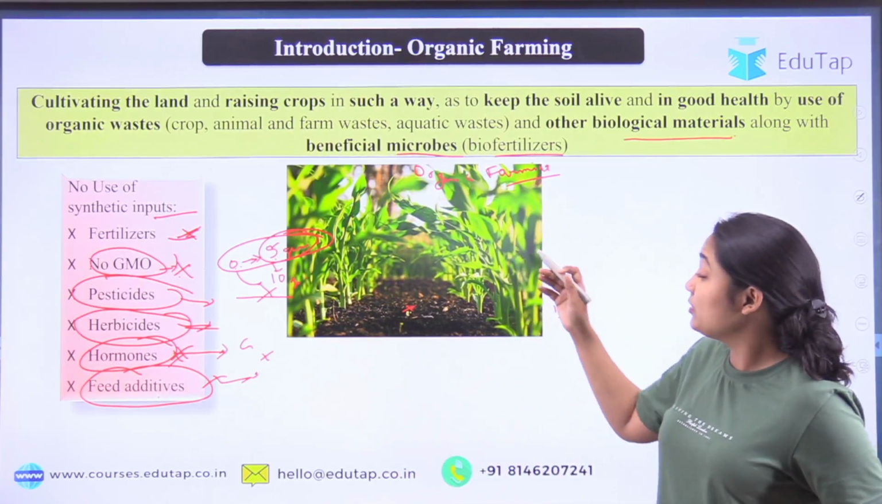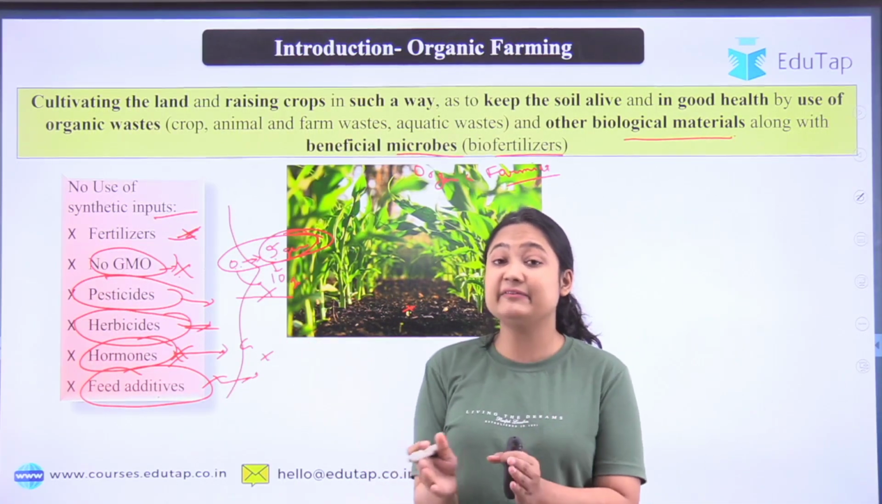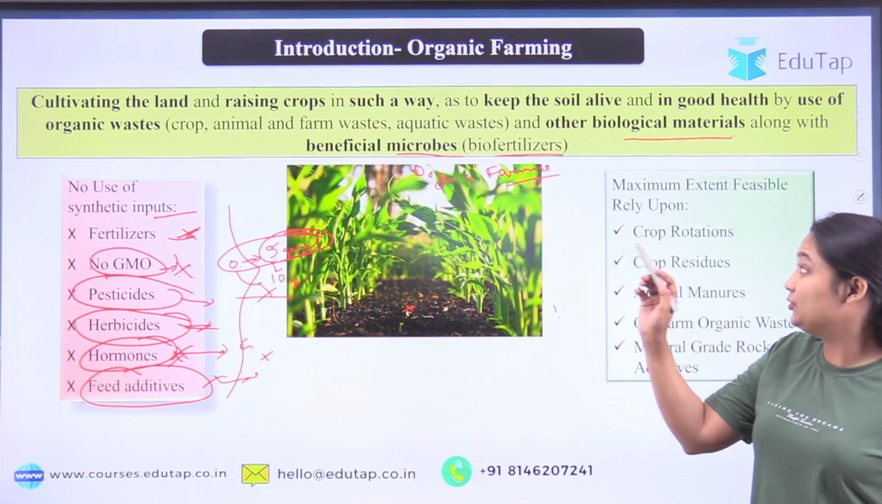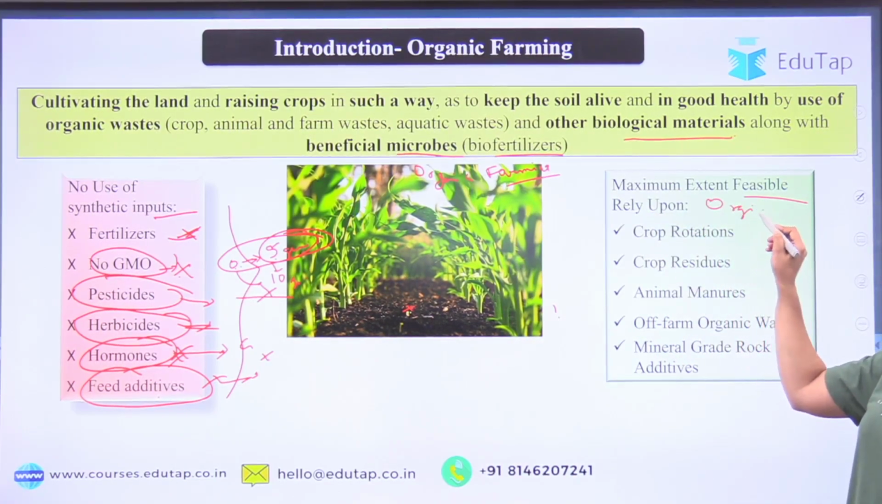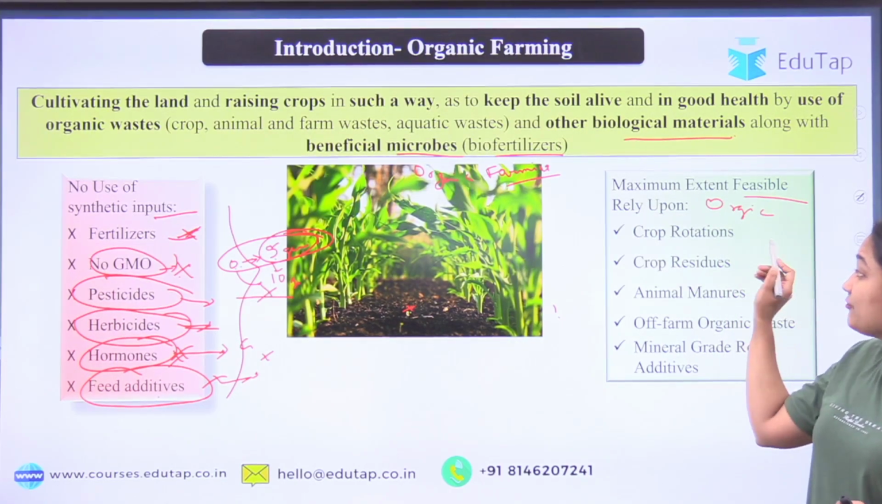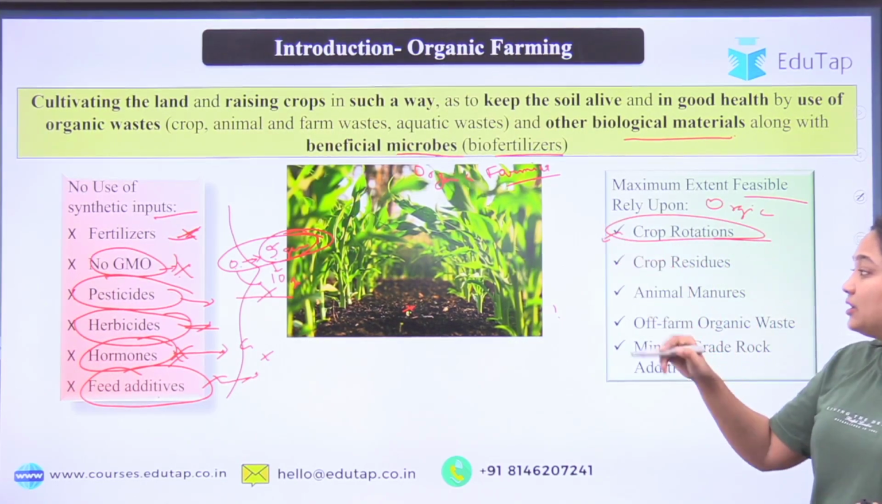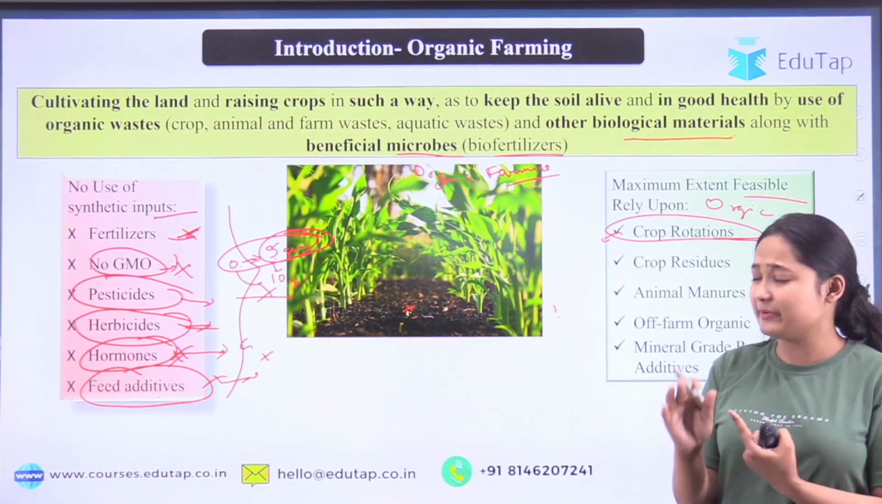Now if we cannot use these, what can we use in organic farming? We can use the feasible inputs that are organic or natural in nature. First of all, we can do crop rotation. What is crop rotation? Changing the crop, we will discuss it.